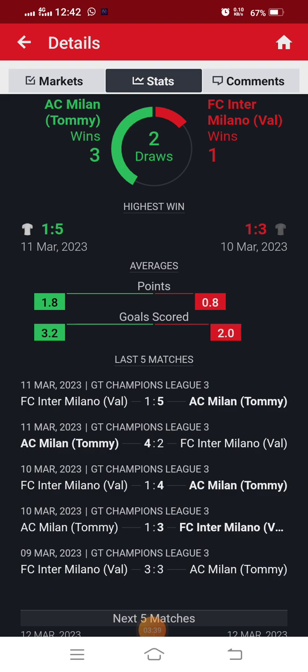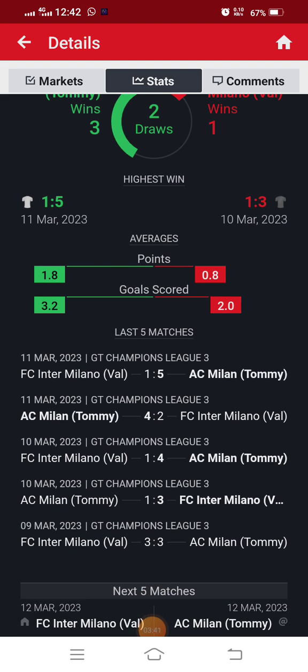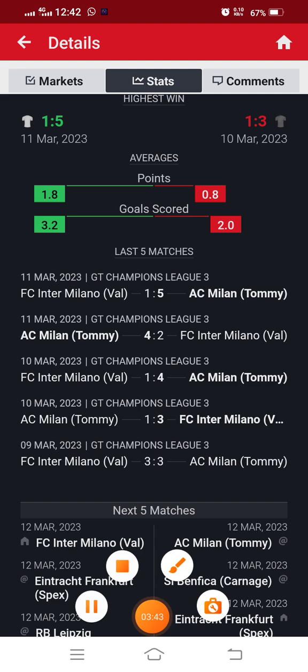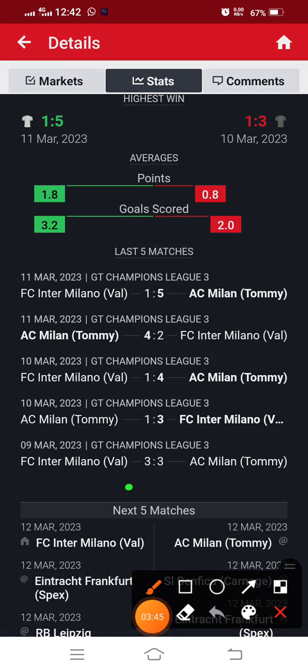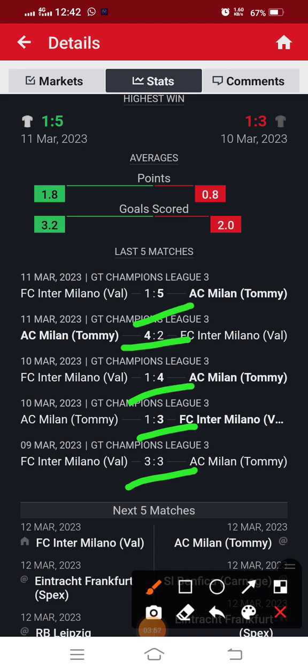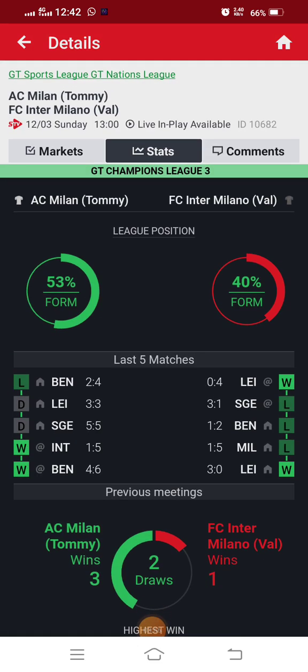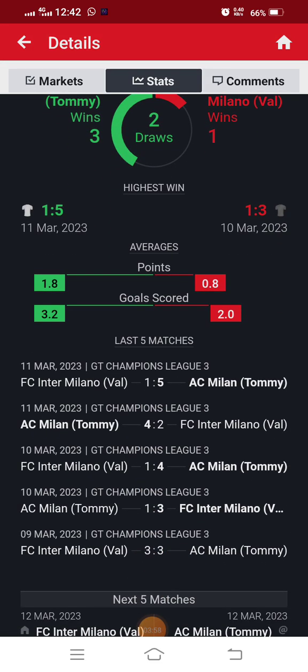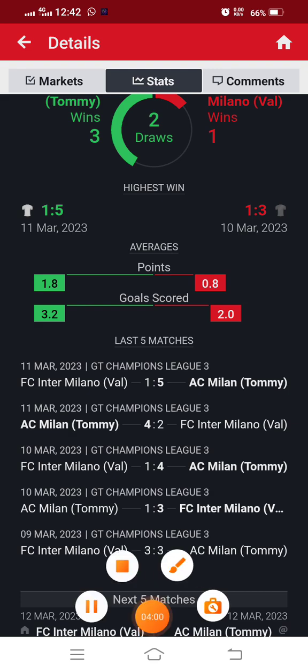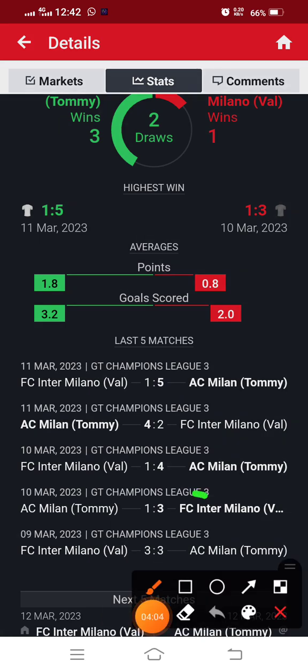So the next thing we want to check now is the goals pattern. What does the pattern look like? We have seen that's a win, over 2.5, over 2.5, over 2.5. All right, so if you check carefully, you discover that the team at home is AC Milan. So we're focusing on AC Milan. You have AC Milan there, AC Milan here, and then again, AC Milan here.